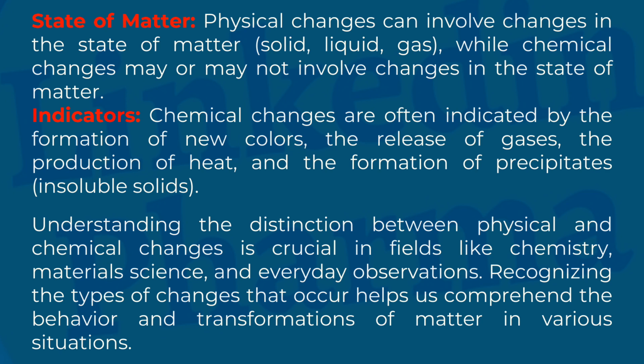Indicators. Chemical changes are often indicated by the formation of new colors, the release of gases, the production of heat, and the formation of precipitates and insoluble solids. Understanding the distinction between physical and chemical changes is crucial in fields like chemistry, materials science, and everyday observations. Recognizing the types of changes that occur helps us comprehend the behavior and transformations of matter in various situations.